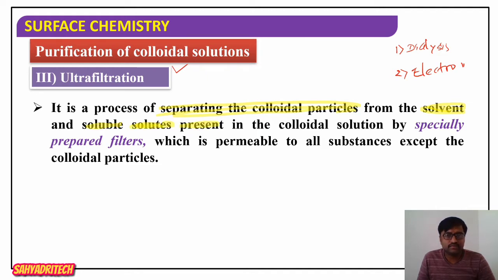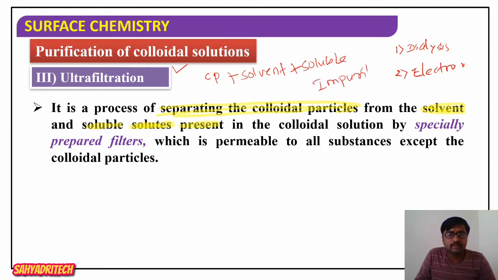So we have an impure colloidal solution. It contains colloidal particles, plus solvent, plus some soluble impurities. With the help of ultrafiltration, we are going to separate this mixture into two parts. One part contains only colloidal particles and the rest contains solvent and soluble impurities.